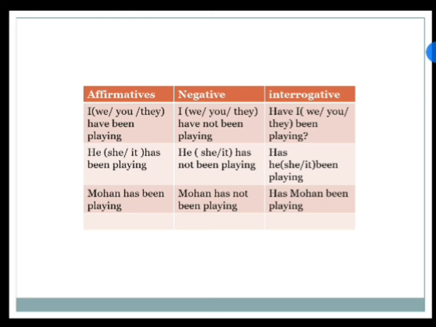Then for the third person, he, she, it also can be used. In place of he we can use she also, it also. So he has been playing, he has not been playing, has he been playing, or she has been playing, she has not been playing, has she been playing? Then for the third person, when we use a name, Mohan has been playing, Mohan has not been playing, has Mohan been playing? Put question mark.